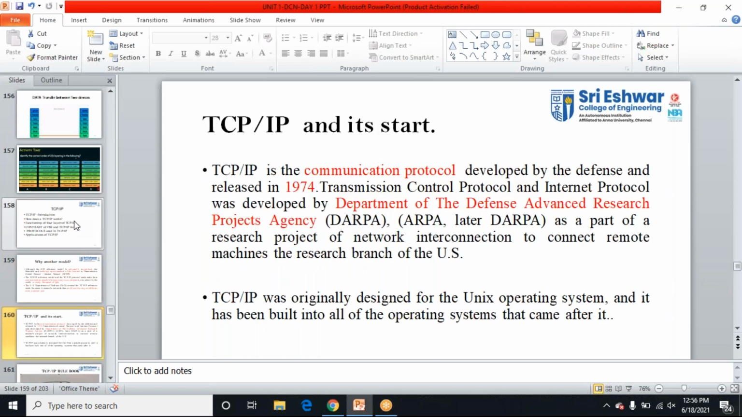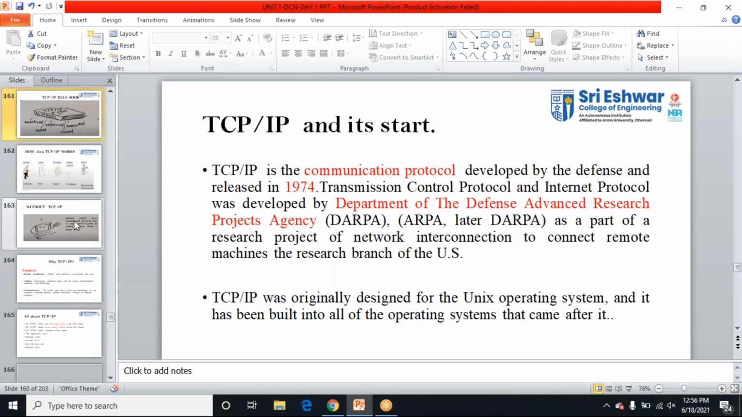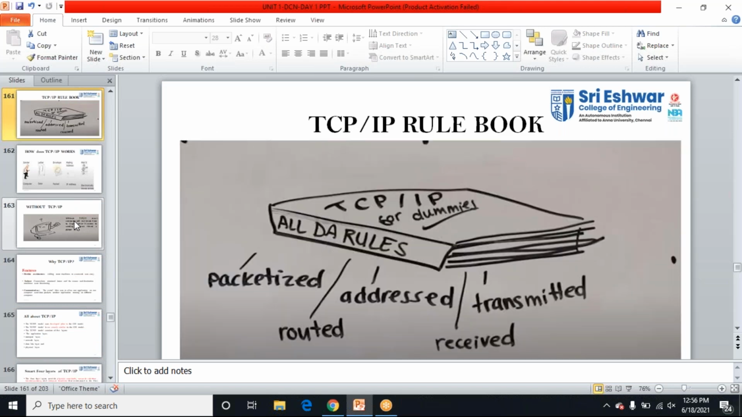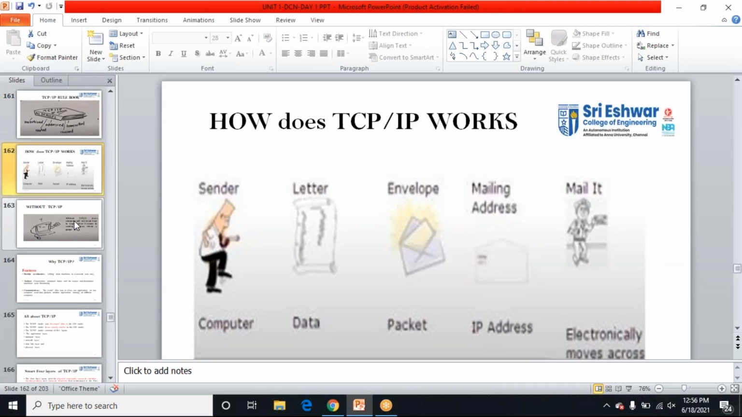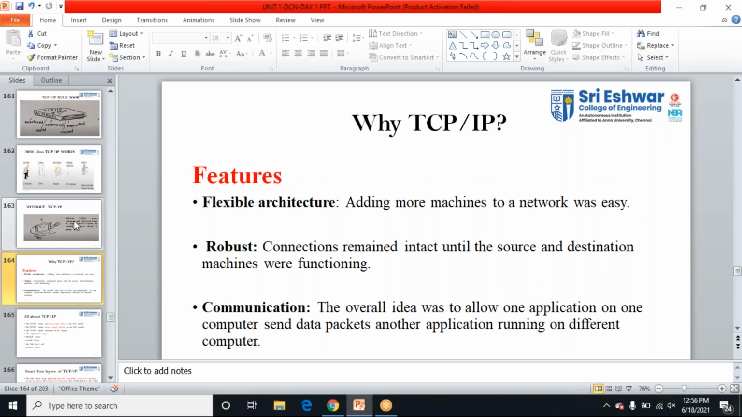That is a communication protocol model. See here, this is a rule book. I will come to the features. The features of TCP/IP are that it is a flexible architecture, robust, and communication is very easy in the TCP/IP model.